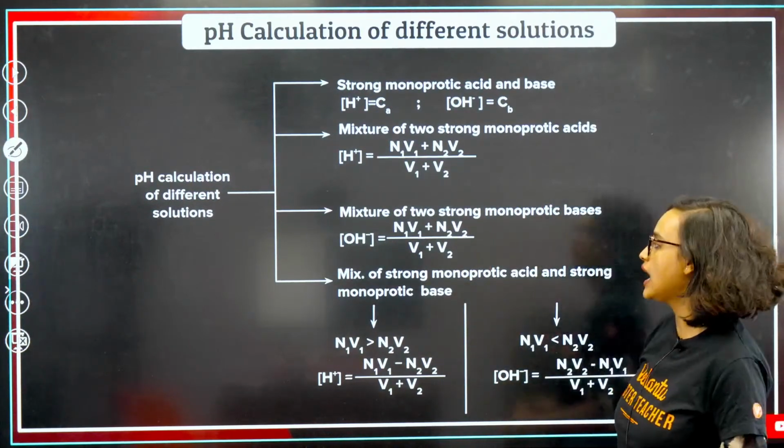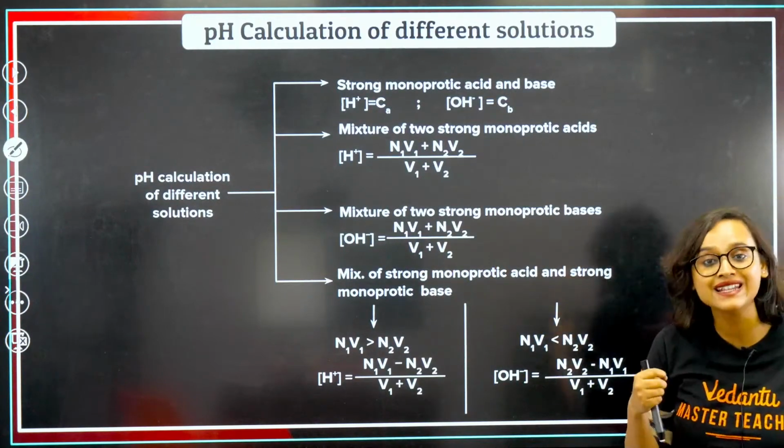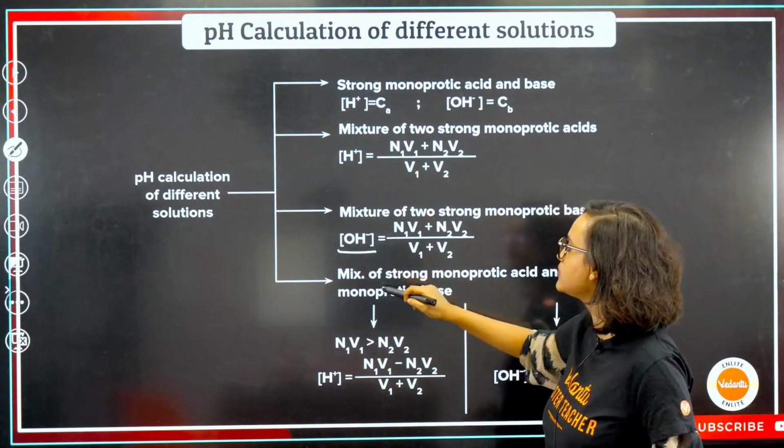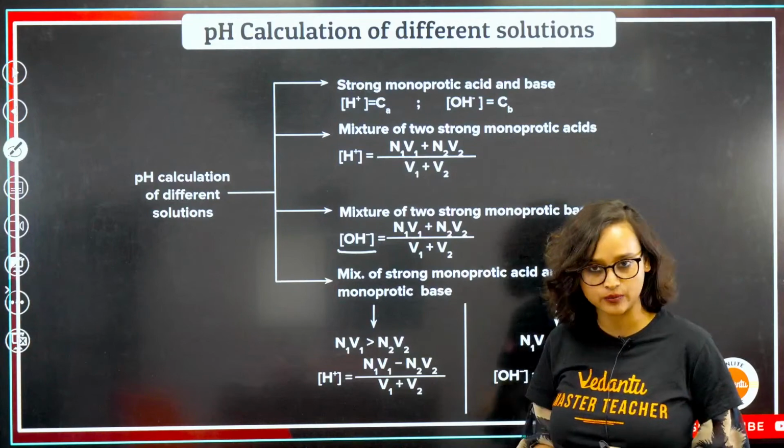Now, a mixture of two strong monoprotic bases. If it is bases, then obviously we will be finding OH minus. So once again, same thing: N1V1 plus N2V2 divided by V1 plus V2.